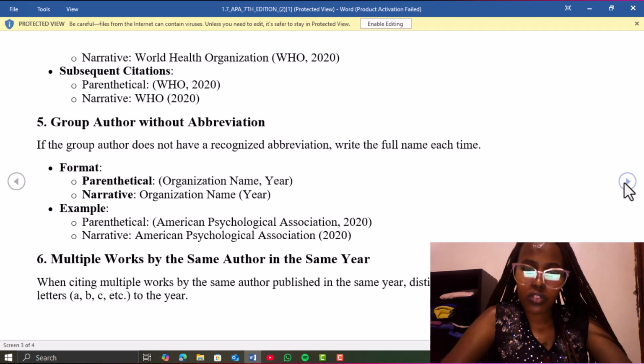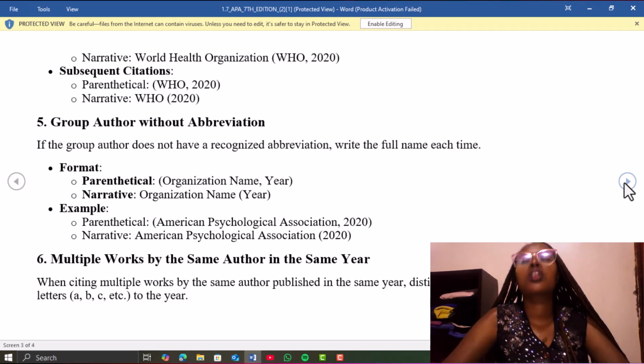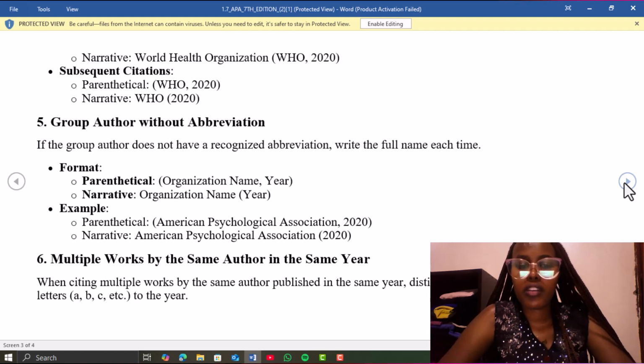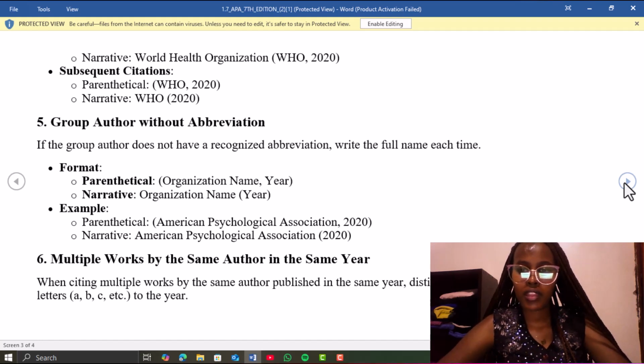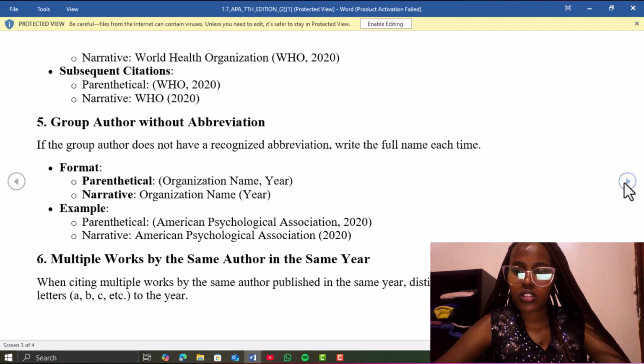Then if it is a group of authors without abbreviations, you write the organization name, year. Or in a narrative way, it is organization name, but you're not supposed to put a comma. Then you state the year. For example, the organization name is American Psychological Association. In a parenthetical, you write brackets, American Psychological Association, 2020. Then in a narrative way, you write American Psychological Association, you don't put a comma, and you write 2020.